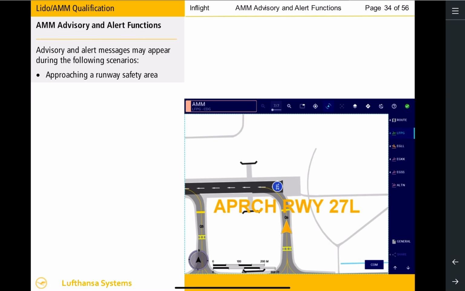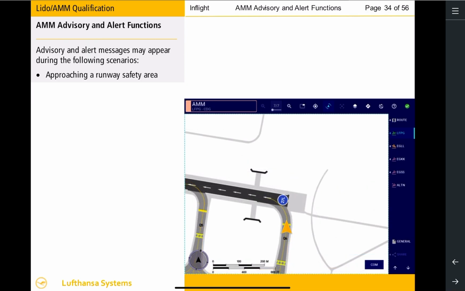Lido AMM takes aircraft heading into account and will activate the arming function and display approach runway together with the runway identifier at a distance of approximately 50 meters prior to reaching the respective runway holding line. At some airports with intersecting runways, the approach runway message may appear upon crossing the respective holding line. This advisory message will be displayed in Lido AMM in track up mode together with the own ship symbol. The message will disappear once the aircraft has stopped or crossed the respective holding line.